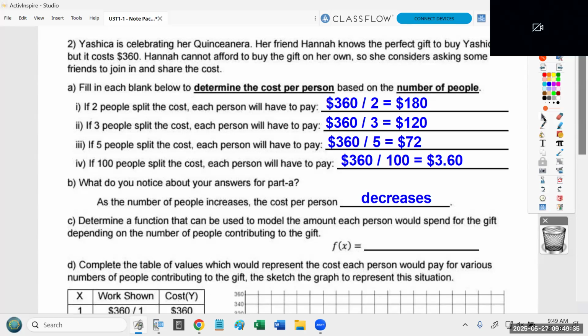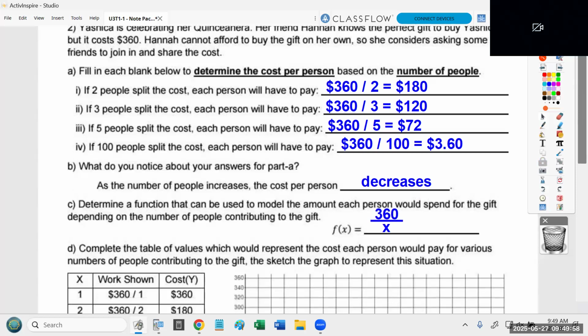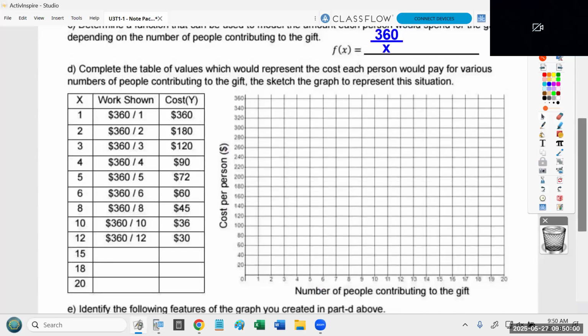If you have a certain number of people, let's just call it X, because it could be 4 people, or 17 people, or 27 people. How do you use that number to calculate how much each person is contributing? Divide what? 360. So that's the formula I'm looking for. If you want to figure out the cost, you just take 360 and you divide it by however many people there are. Now we're going to use that concept to complete part D.